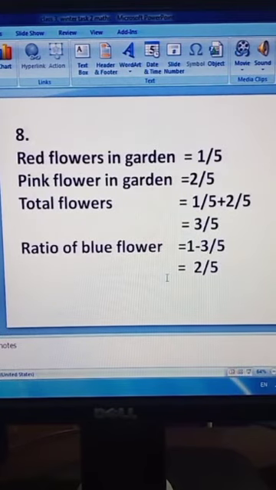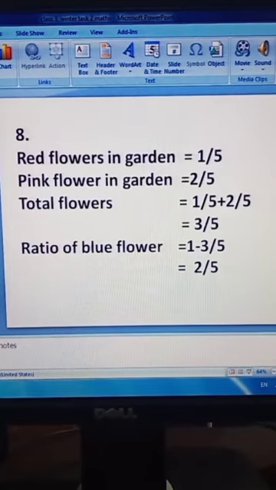Number 8. 1/5 of the flowers in a garden were red. Okay students, there is a garden and the red flowers are 1/5, pink flowers 2/5. So firstly we will find out total flowers. 1/5 plus 2/5. So 1 plus 2, 3, 3 divided by 5.